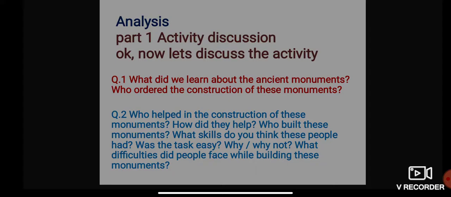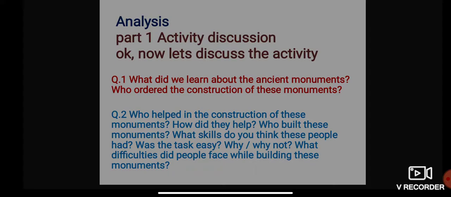We know about the people who helped with money because their names are inscribed on the walls and panels of this monument. Just like we read the name of the person who inaugurated a public building, inscribed there with a message in the present time as well. Even in the present time, whenever a building is constructed, you'll see the name, right? Inaugurated by such and such person. Yes or no? Similarly, even in the olden days, people who helped financially and materially, their names are inscribed on those monuments.